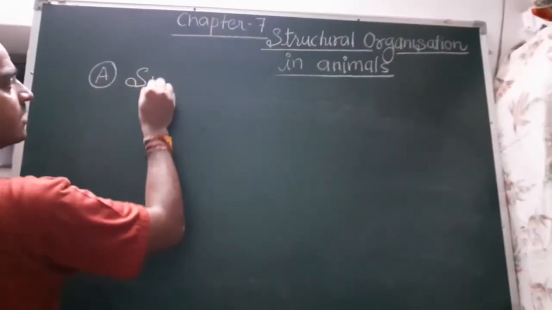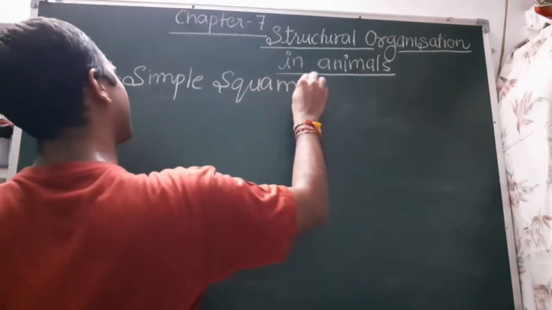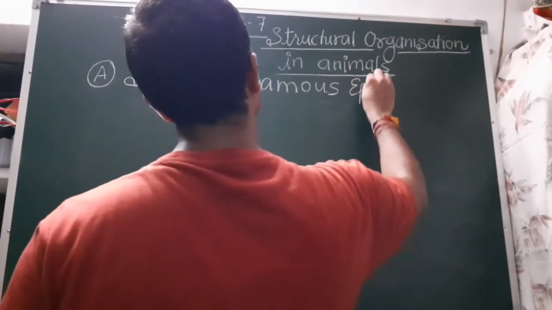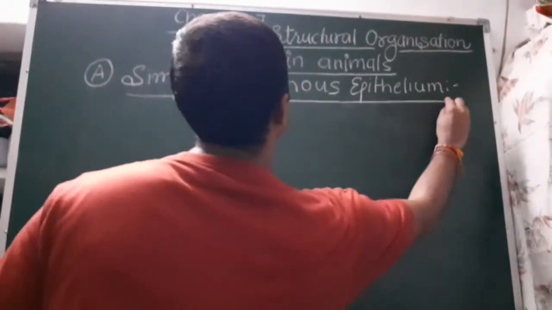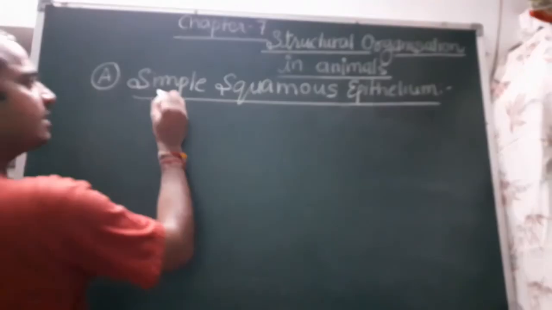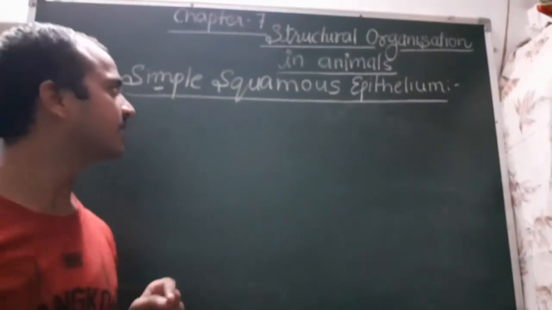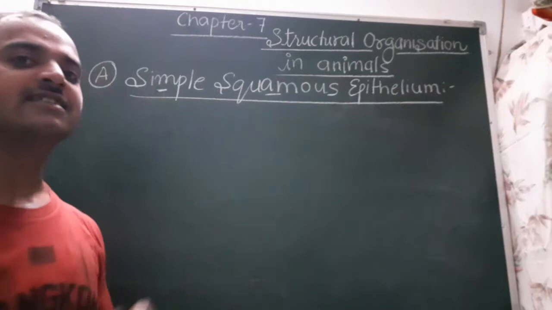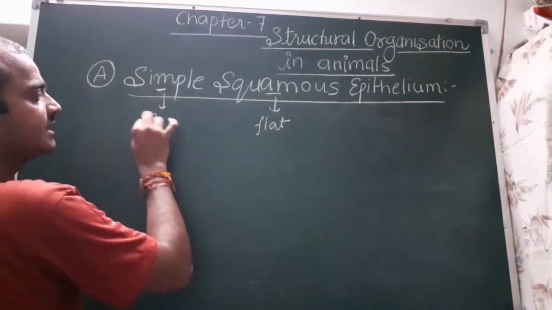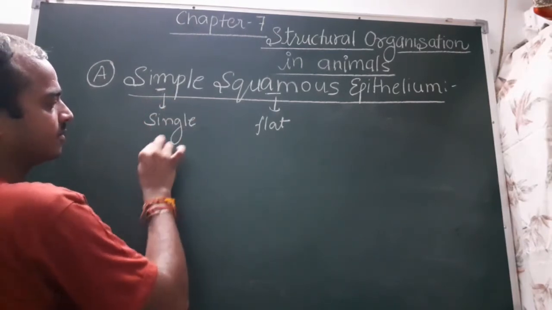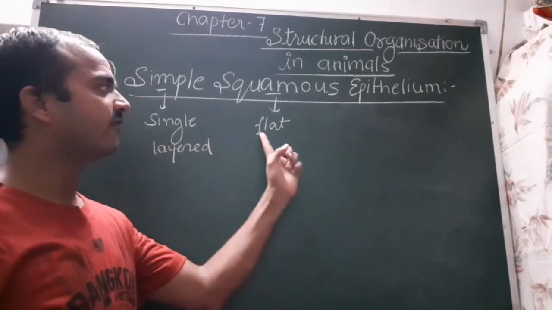First one is simple squamous epithelium. You know the meaning of simple: the tissue is made up of a single layer of cells. Squamous means flat cells. So it is flat and single layered. The simple squamous epithelium is made of single-layered flat cells.